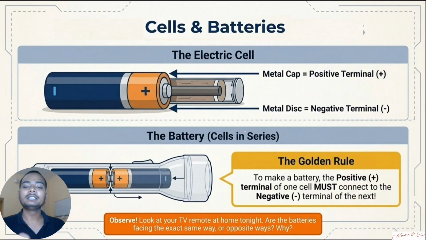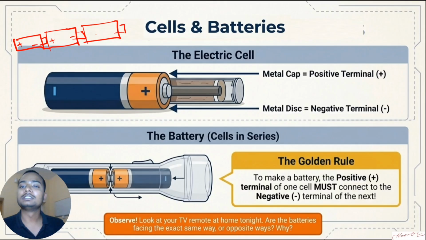Now, talking about the electric cell. If you have to define it, an electric cell is an electrical device which converts chemical energy to electrical energy. Talking about the batteries, batteries are the combination of cells. Like this one cell, this is positive, negative. You attach another cell like this one. This is positive, negative. You attach another like this one. This is positive and negative.